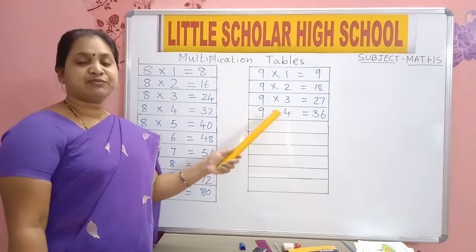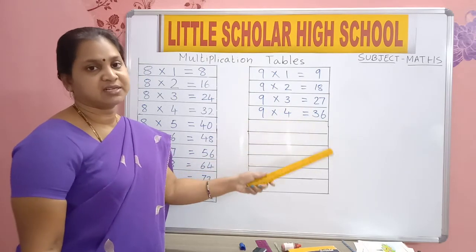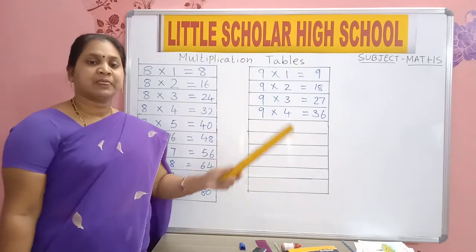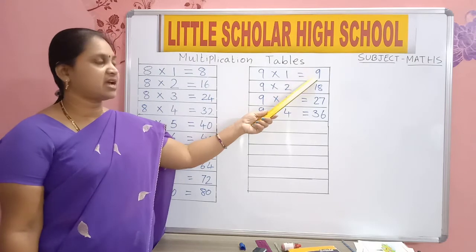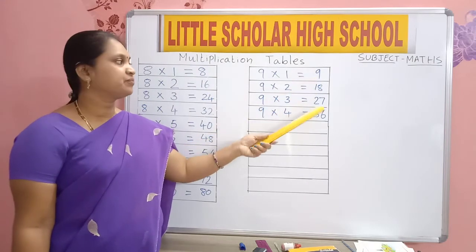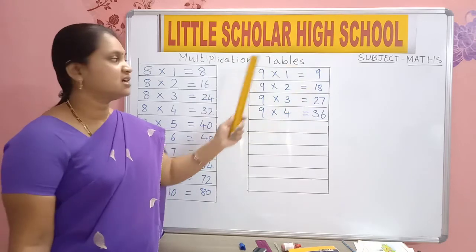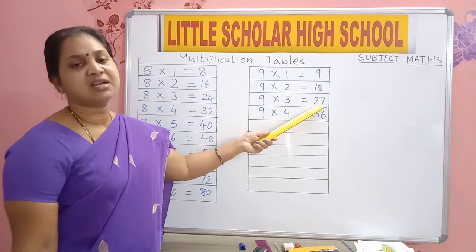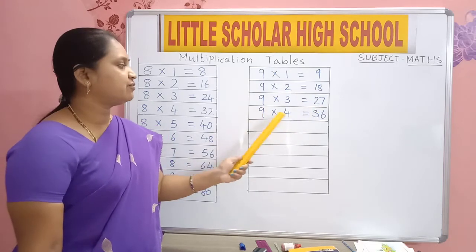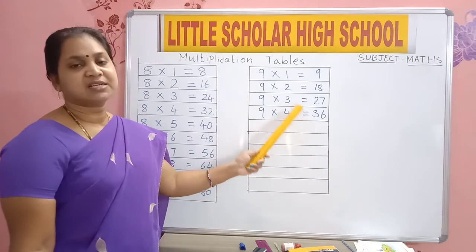9 fours are 36. Once again read. 9 ones are 9. 9 twos are 18. 9 threes are 27. 9 fours are 36.